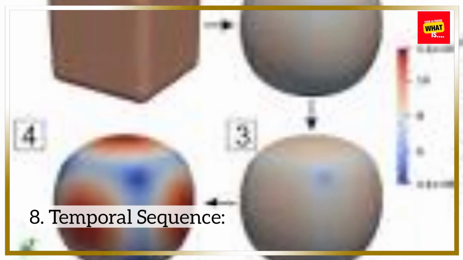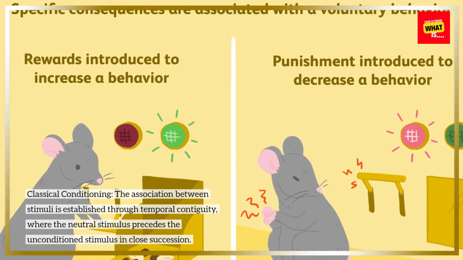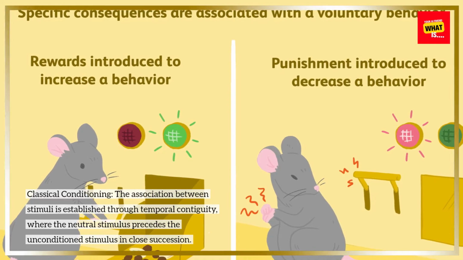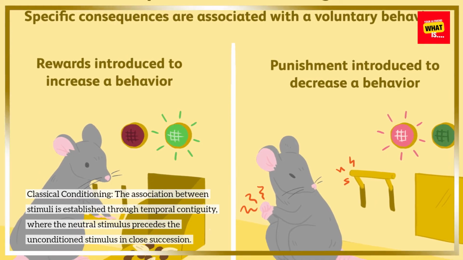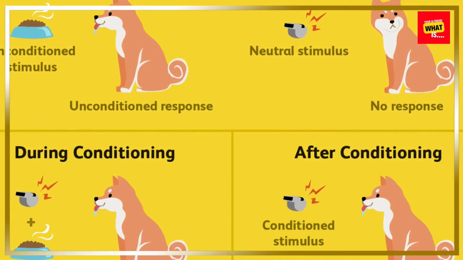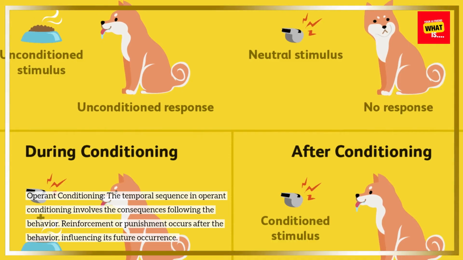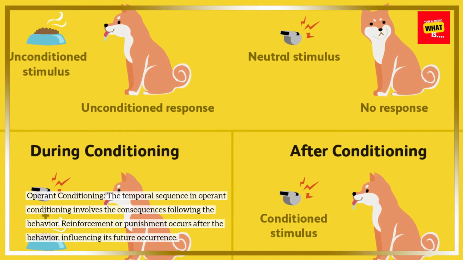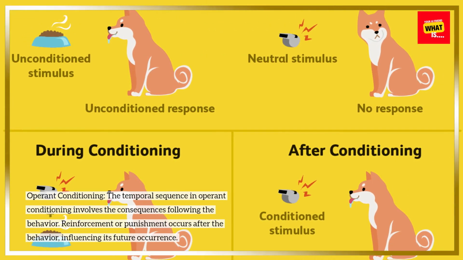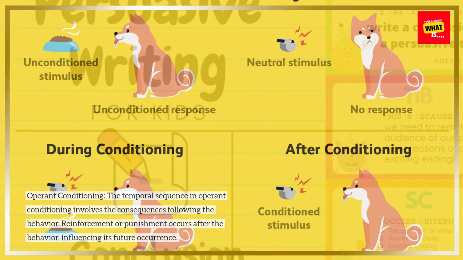8. Temporal sequence. Classical conditioning. The association between stimuli is established through temporal contiguity, where the neutral stimulus precedes the unconditioned stimulus in close succession. Operant conditioning. The temporal sequence in operant conditioning involves the consequences following the behavior. Reinforcement or punishment occurs after the behavior, influencing its future occurrence.